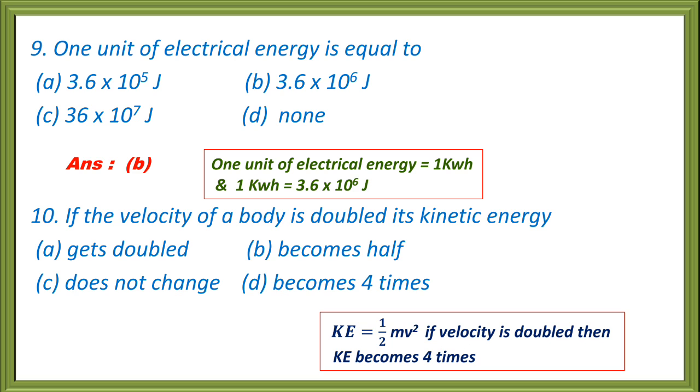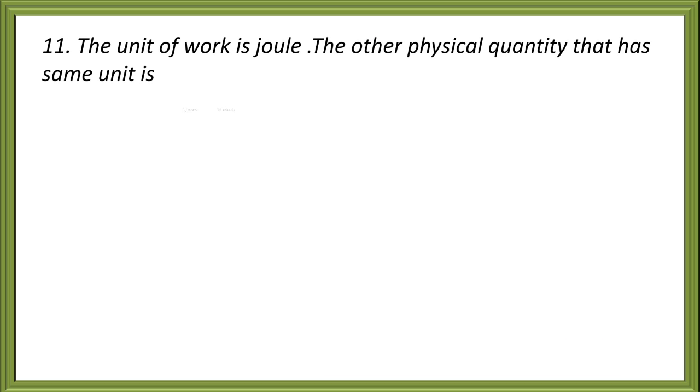Now come to question number 10. If the velocity of a body is doubled, its kinetic energy, option A, gets doubled, option B, becomes half, option C, does not change, option D, becomes 4 times. The correct answer is option D, it becomes 4 times.